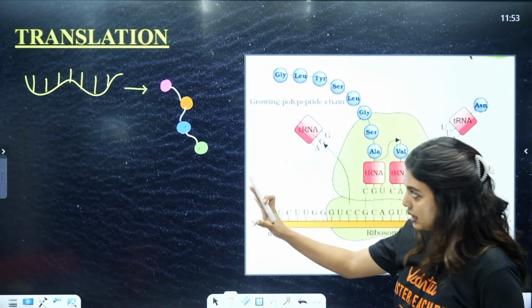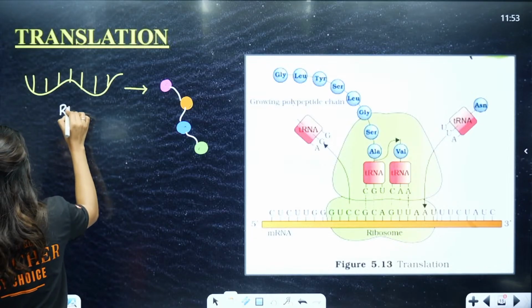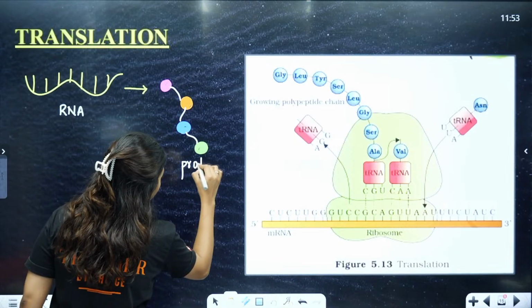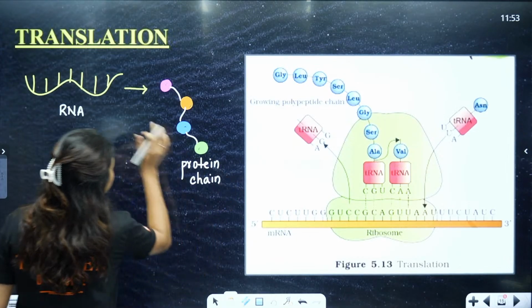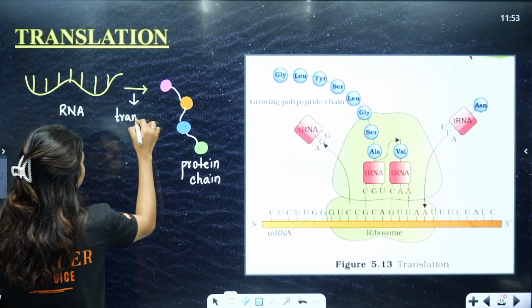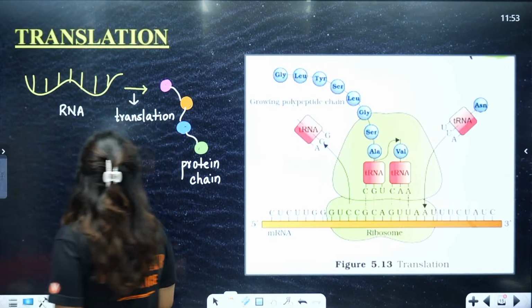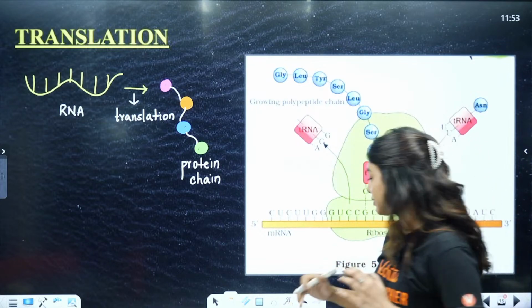So, from mRNA to protein synthesis. Here we have our RNA and here we have protein synthesis. So, here we have a protein chain. Now this process will be called your translation. Translation. Now, while translation is happening, you remember RNA processing, everything has happened.